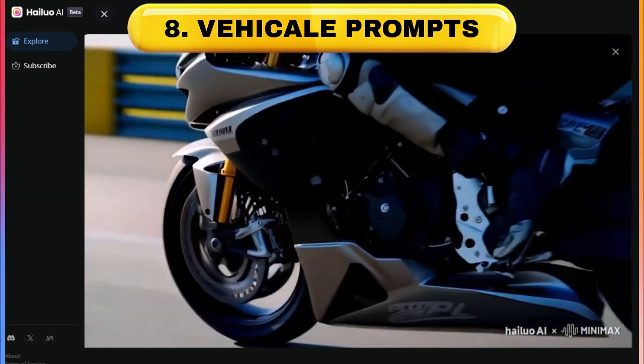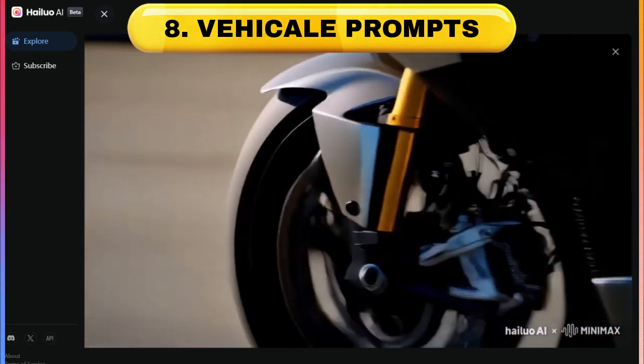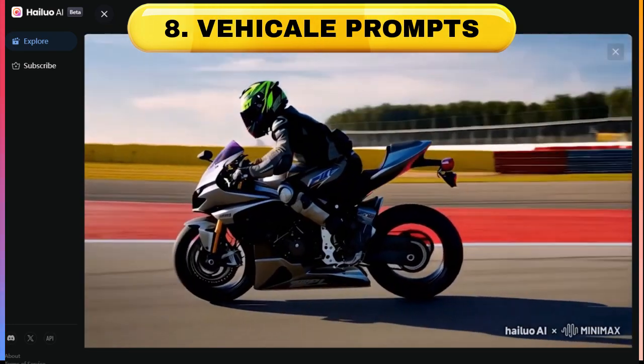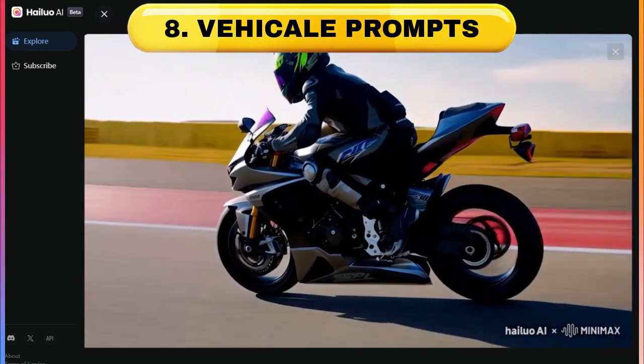What I like about this one is I put in the prompt the camera moves from a low-angle view of the bike and moves up to the rider's helmet. Now, it doesn't quite move up to the helmet, but it goes in from that low-angle shot and then zooms out, which I think is a really nice dynamic camera movement.